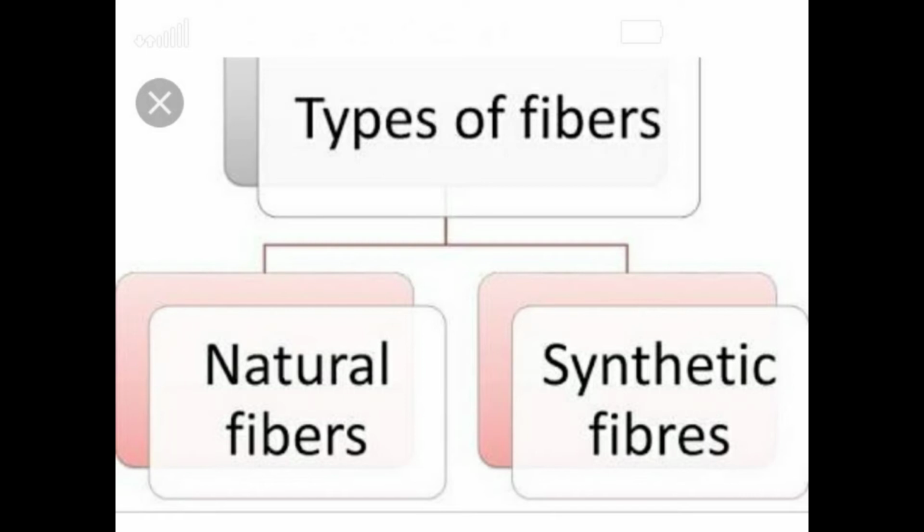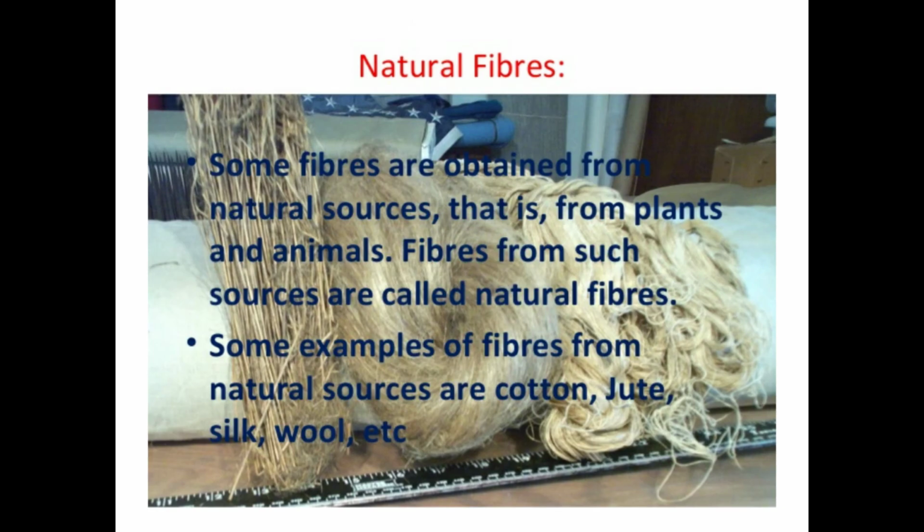Fibers can be classified into natural and synthetic fibers on the basis of their sources. First of all, we are taking information about the natural fiber. Some fibers are obtained from natural sources, that is, from plants and animals. Fibers from such sources are called natural fibers. They are biodegradable and do not cause environmental pollution. Some examples of these natural fibers are cotton, jute, flax, coir. They are obtained from plants. Wool and silk are obtained from animal sources.